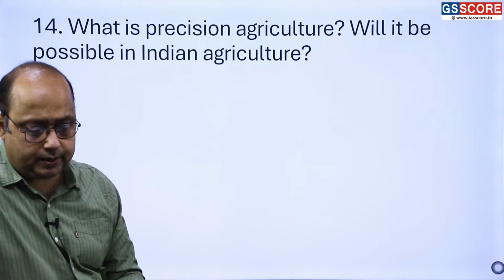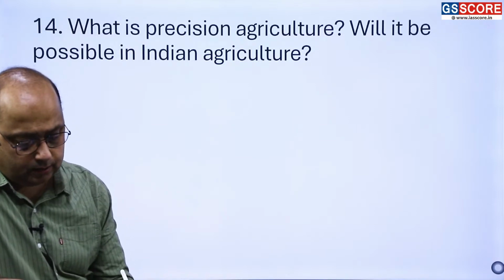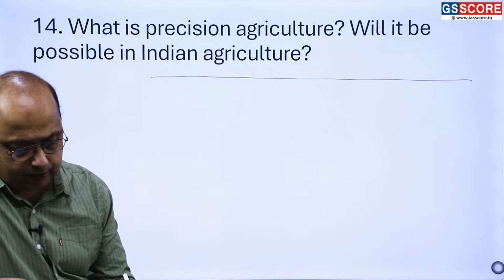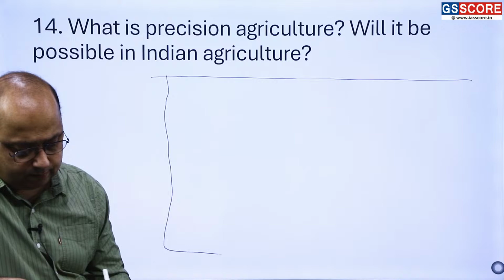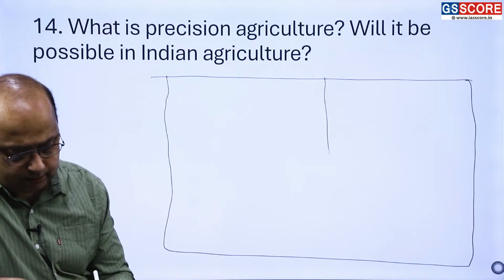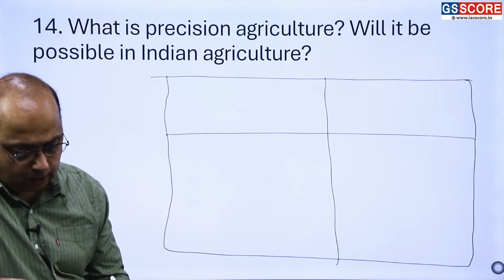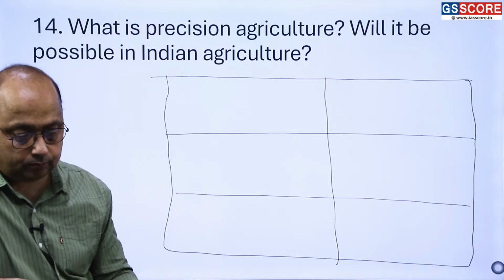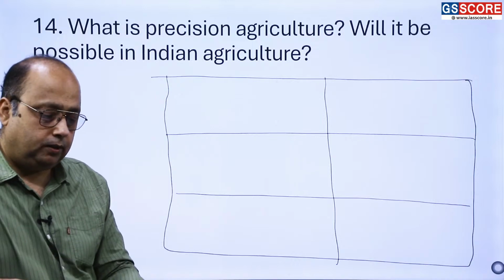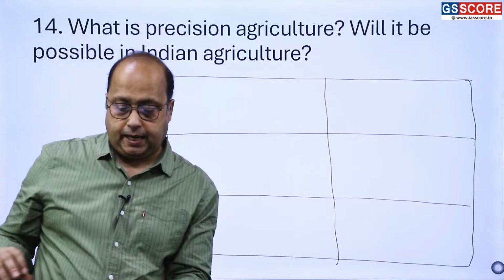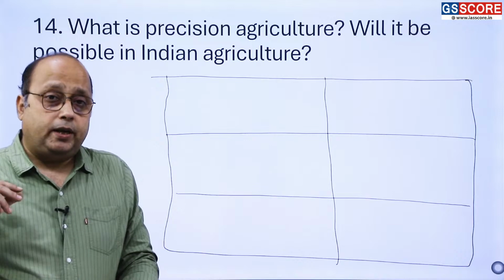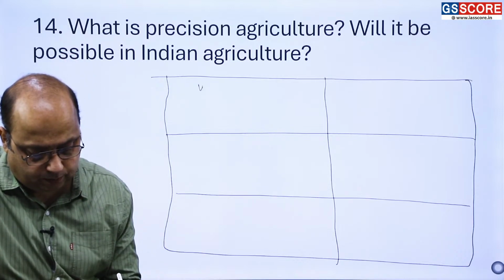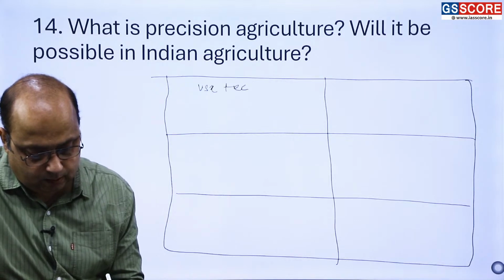Okay, now we'll see the next question, which says: what is precision agriculture and will it be possible in Indian agriculture? So for this question, they do not want you to write the definition of precision agriculture. You have to give the importance, right? Okay, you can start with that it is a use of technology and data